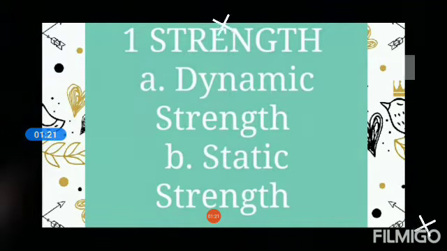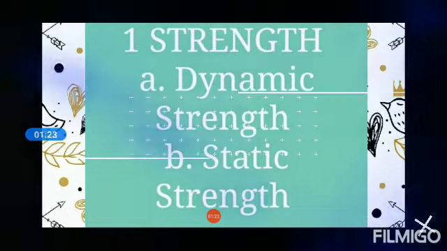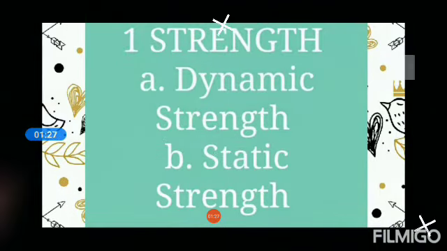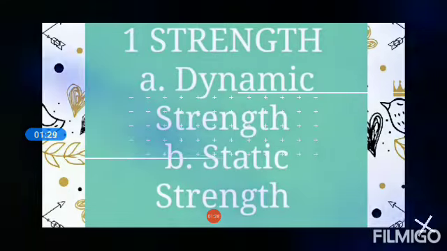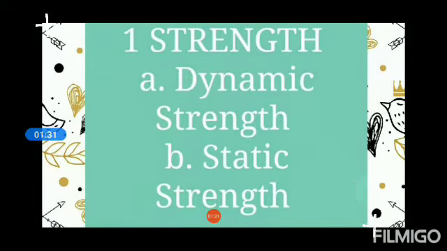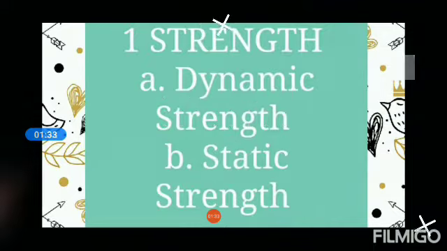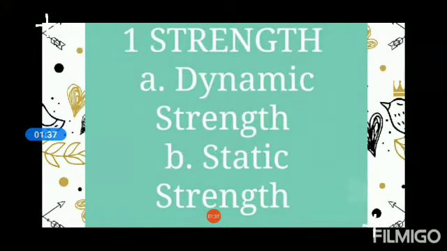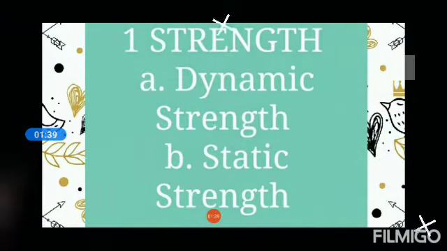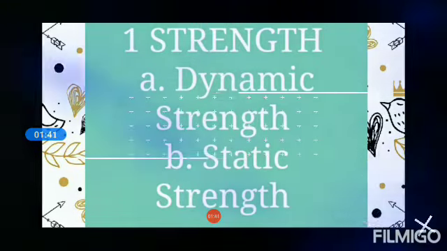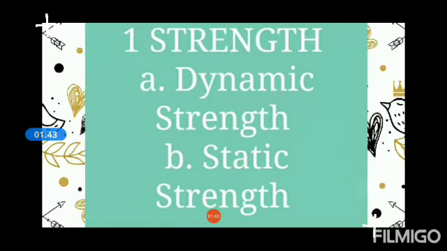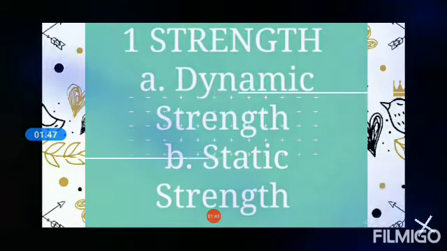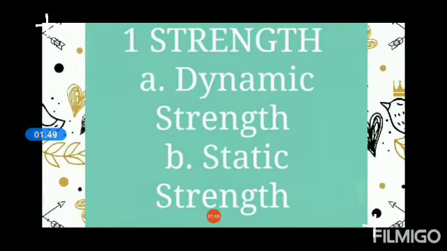For a better understanding, strength can be divided into two parts: dynamic strength and static strength. That means strength is mainly divided into two types: dynamic strength and static strength. First one is dynamic strength. Dynamic strength can be called isotonic strength because it is related to movements. For example, in pull-ups and push-ups, we require dynamic strength.